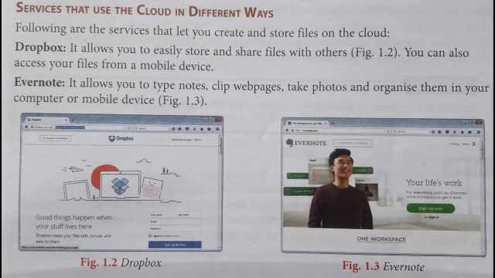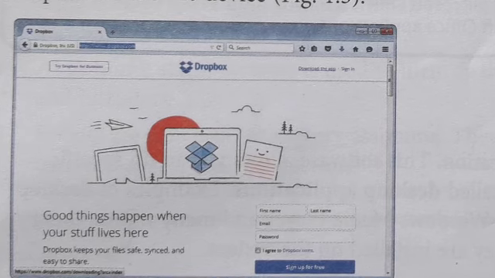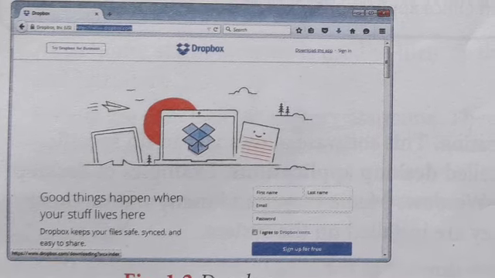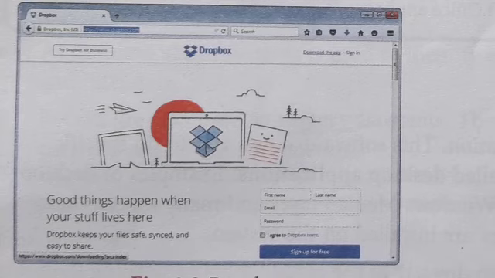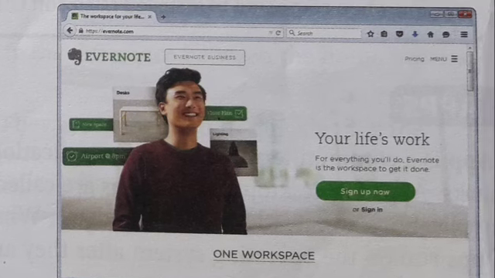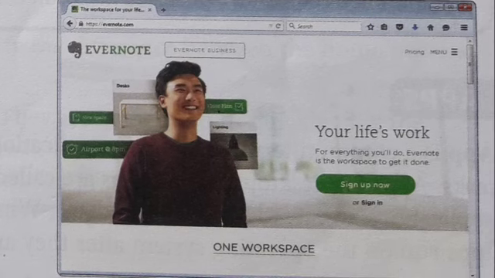Students, you can see the image of Dropbox. This is the Dropbox website. It is used to store things and to share files with others. After the video I will give you the link of Dropbox. And here is Evernote. Evernote is also used to share images and to type text. I will share the link of this also.